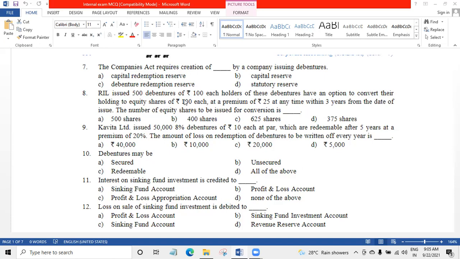So 50,000 divided by 125, 400 shares. Answer is B, 400 shares. 50,000 nominal value of debentures or redemption value of debentures divided by face value plus premium of equity share. That is 400 shares.